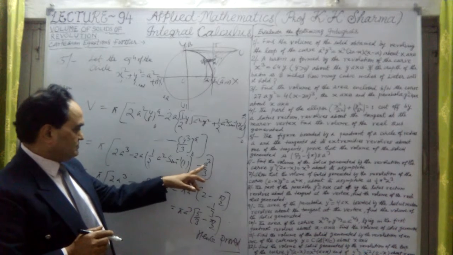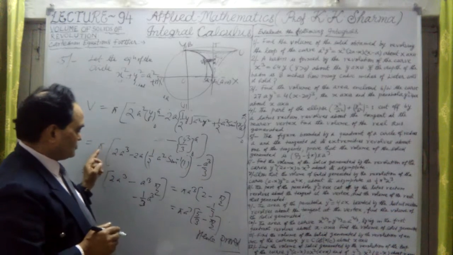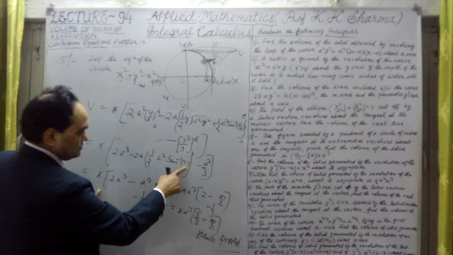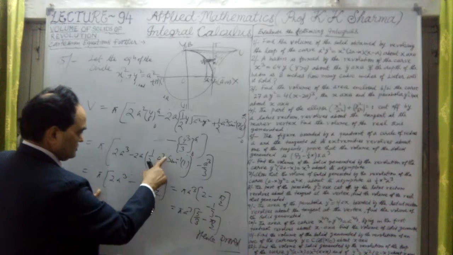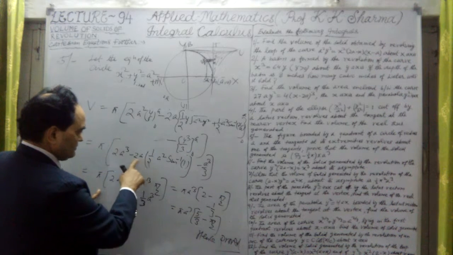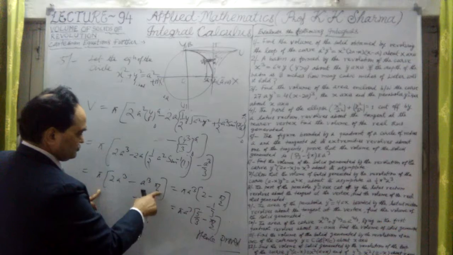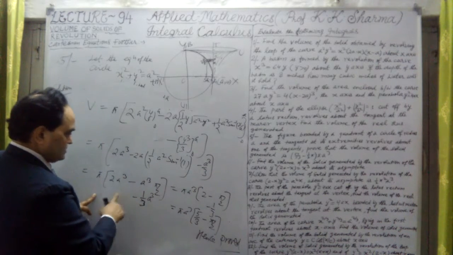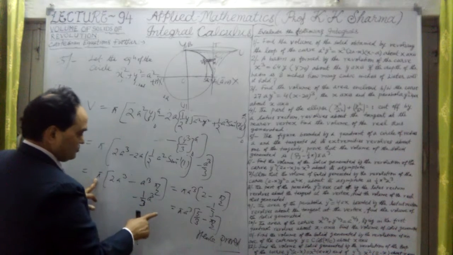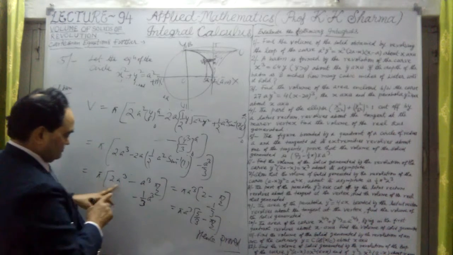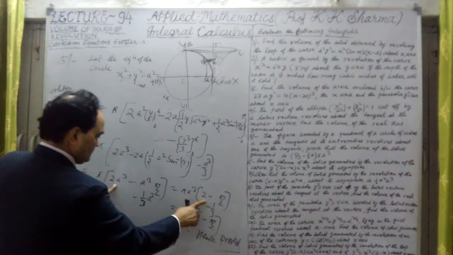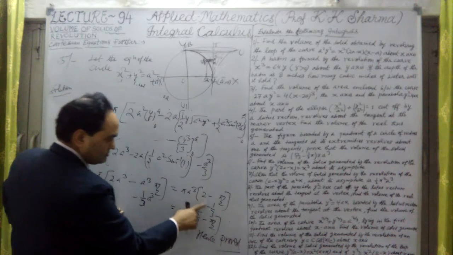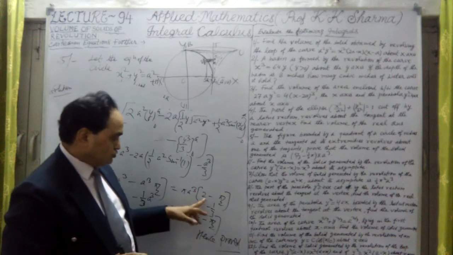Now after this, we took aq as common. I have written down this whole sine inverse 1 is pi by 2. So this is aq, 2 to cancel out, this is minus aq pi by 2, and this minus aq upon 3. Now I have taken aq common, pi is already common. So it is 2 minus pi by 2 minus 1 by 3.